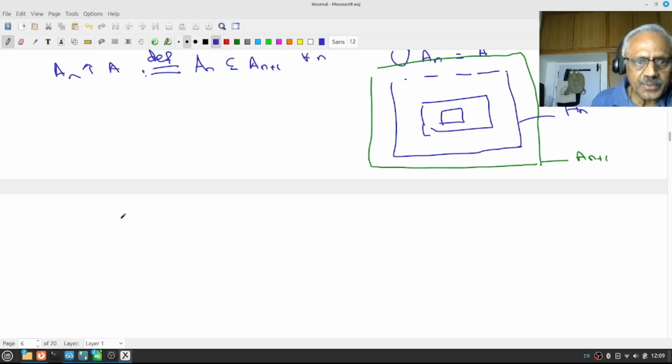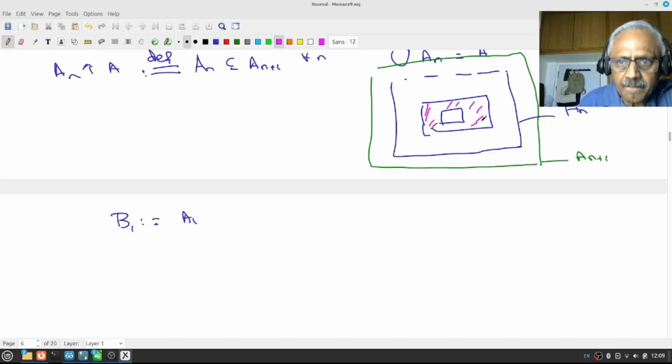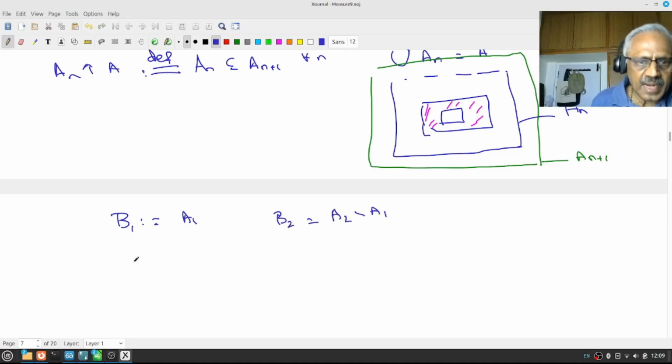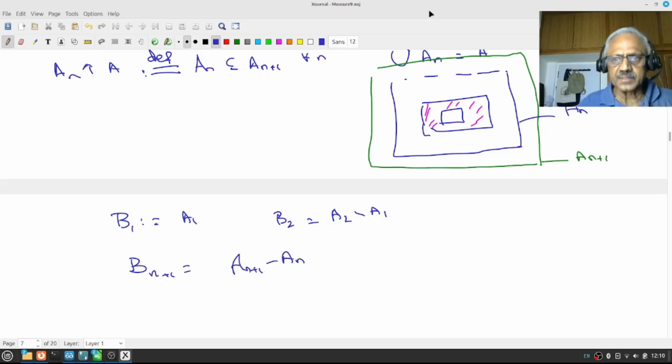What we do is we define B1 to be A1, B2 to be A2 minus A1, and what will be my Bn plus 1? That is going to be An plus 1 minus An. That is this object.